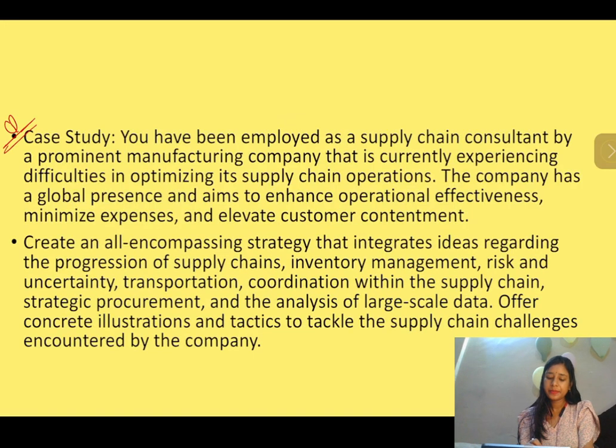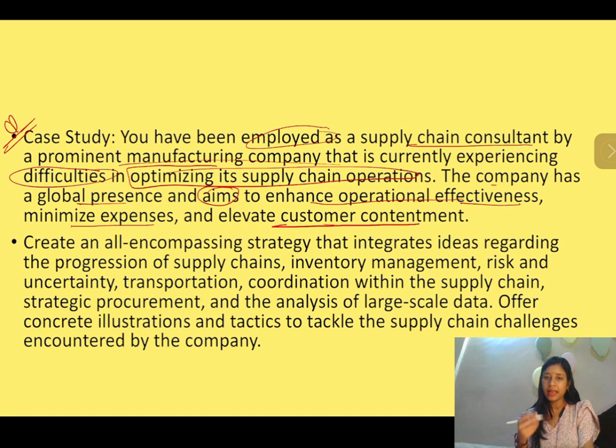The case is saying that you have been employed as a supply chain consultant of a manufacturing company, and the company is currently facing difficulty in optimizing its supply chain operations, right? Also, the company has a global presence. What is its aim? Its aim is to enhance the operational effectiveness, minimize expense, and elevate the customer contentment. So this is the aim, and this is the difficulty that the company is facing.